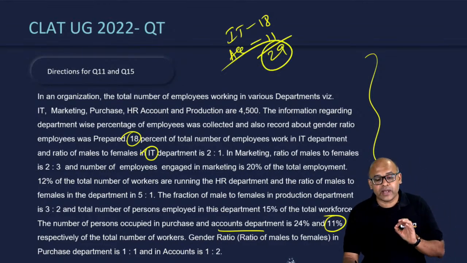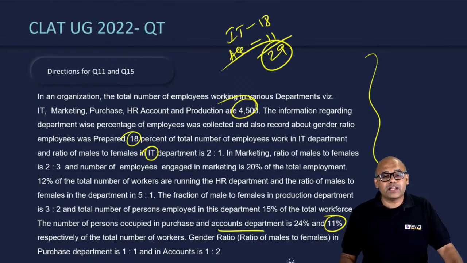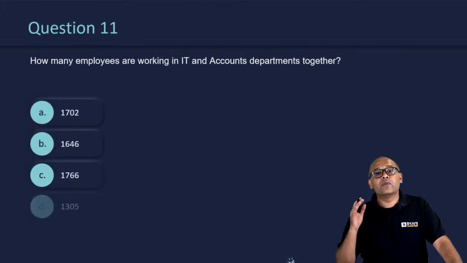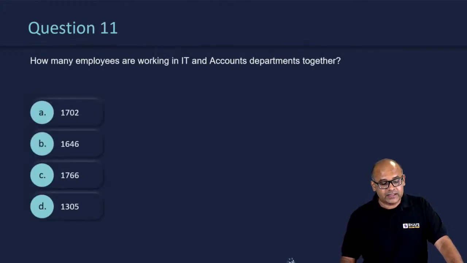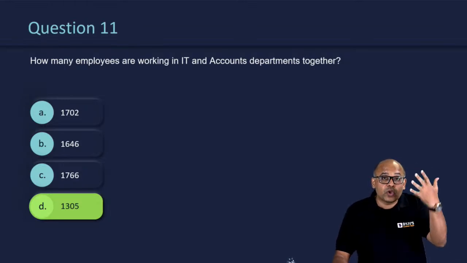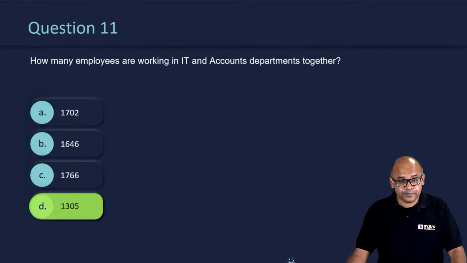So you just have to calculate 29% of 4500. That's it. That's a very, very straightforward question. You are supposed to have calculated 29% of 4500, and the answer turns out to be 1305. So if you understood, that's what I said. Despite so much data being given to you, if you realize what is asked, this question could have been cracked in seconds. It will not take too much time.